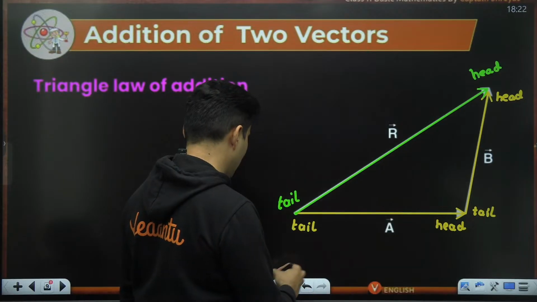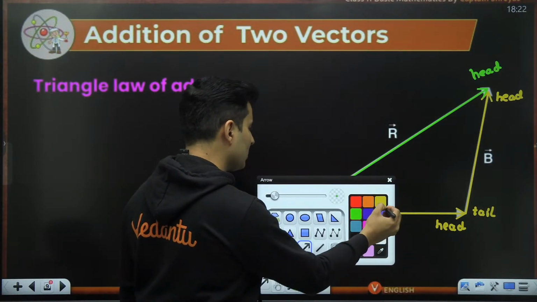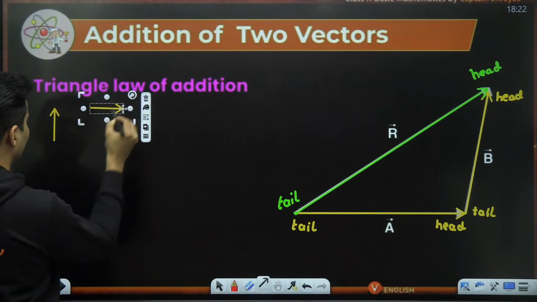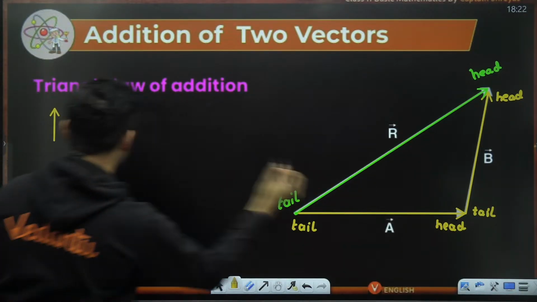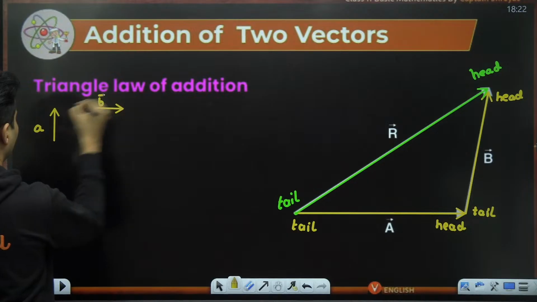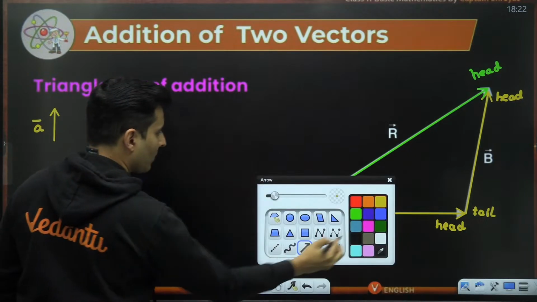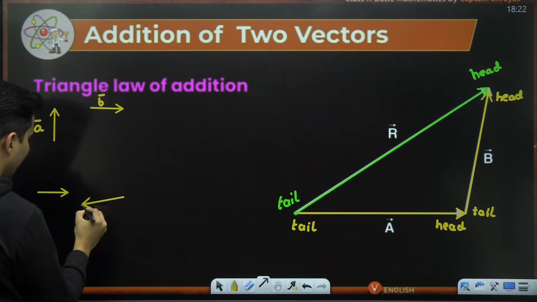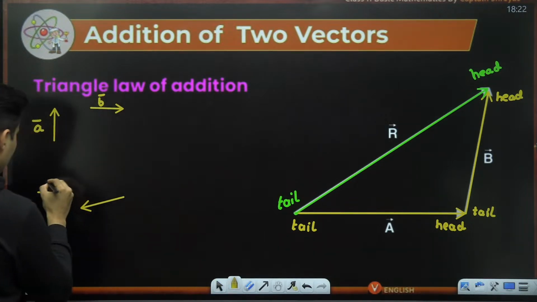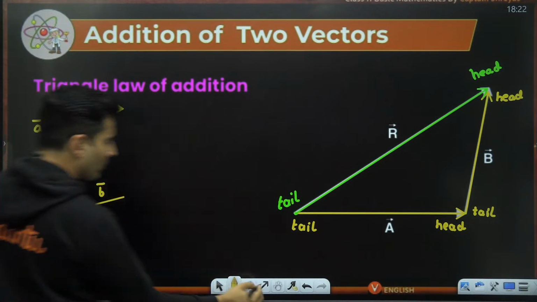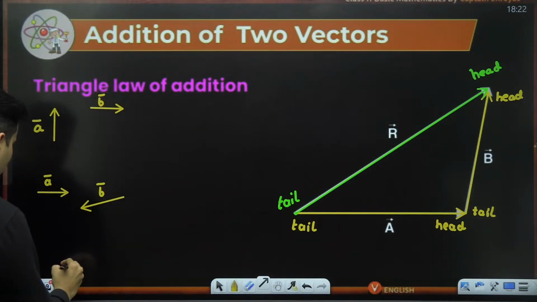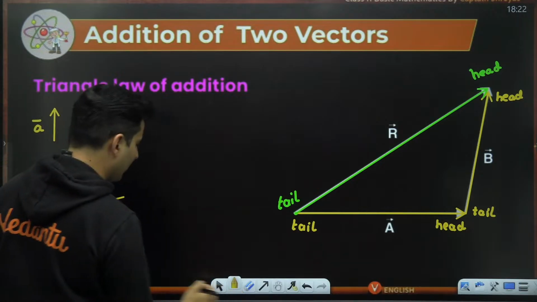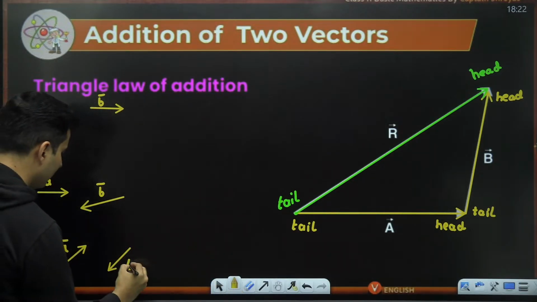Okay, now next thing over here is, sir, when you're doing this triangle of vector addition, can you show me some more examples? Okay, why not? Here it comes. Imagine I have vector A like this and vector B like this. Let me show you some examples. This is vector A, this is vector B. Or let's say this is vector A and this is vector B. Like this. Or let's say this is vector A and this is vector B.